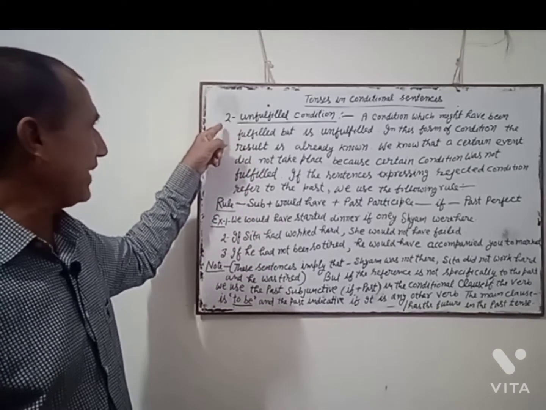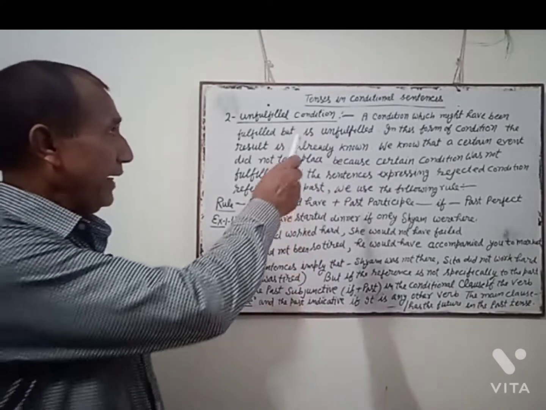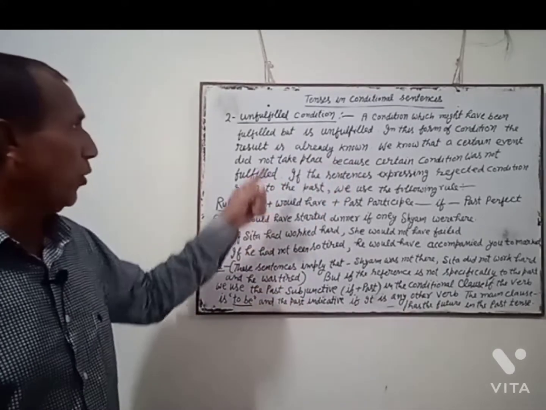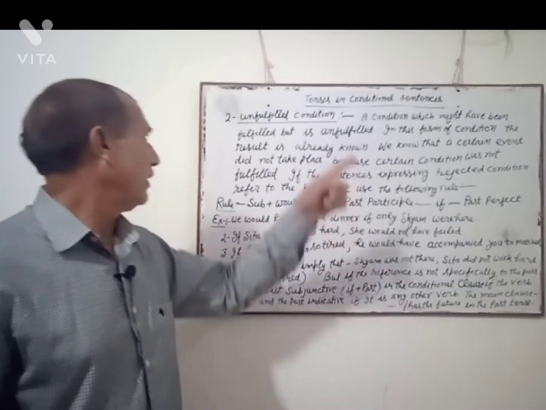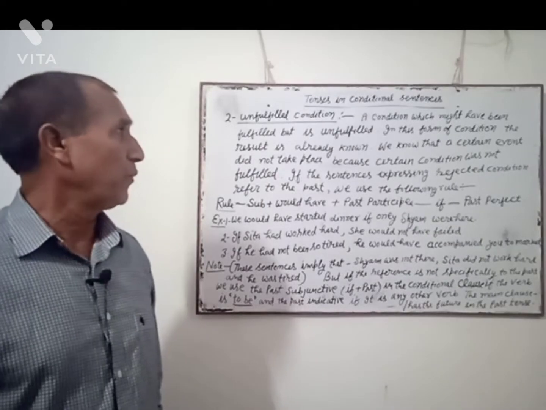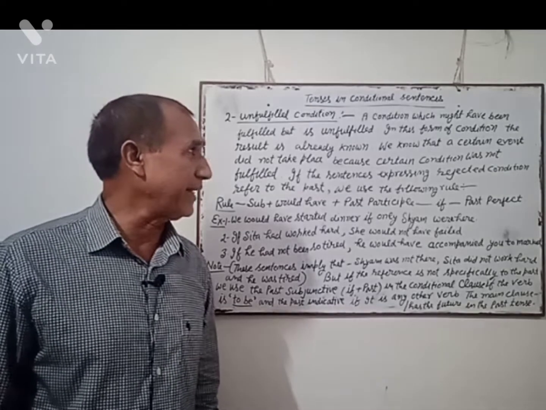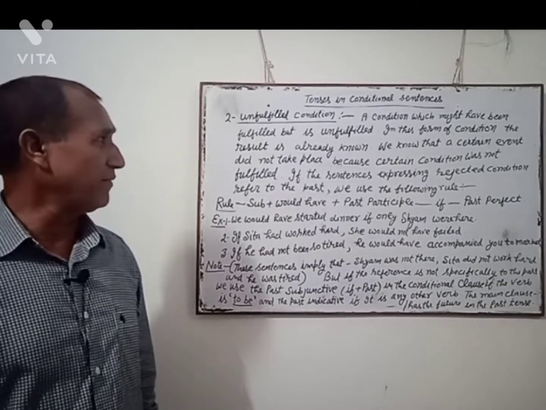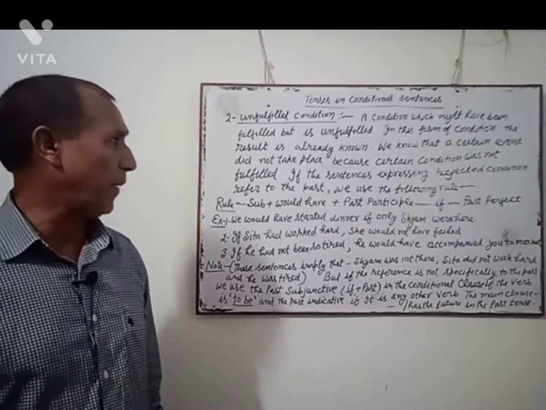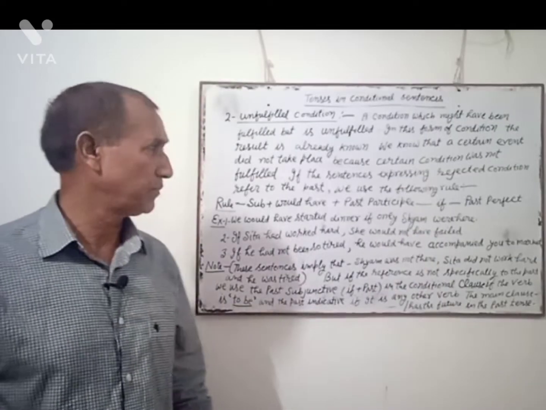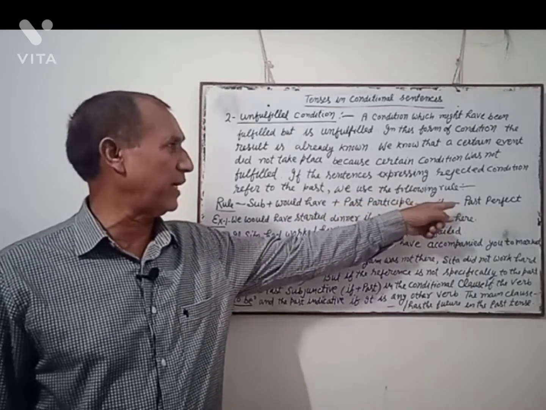Now, in this video, the second, unfulfilled condition or rejected condition: a condition which might have been fulfilled but is unfulfilled. In this form of condition, the result is already known. We know that a certain event did not take place because certain condition was not fulfilled. If the sentences expressing rejected condition refer to the past, we use the following rule. Rule: subject plus would have plus past participle, dash, if, dash, past perfect.